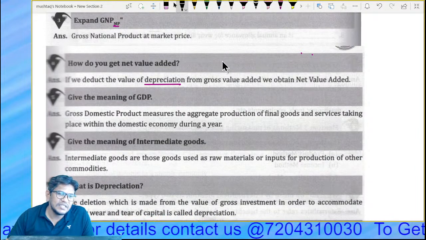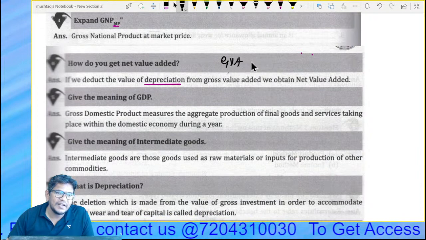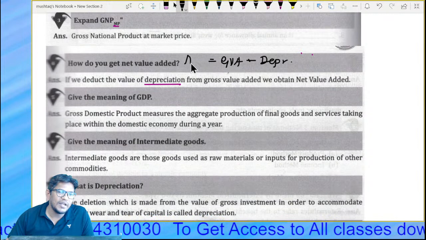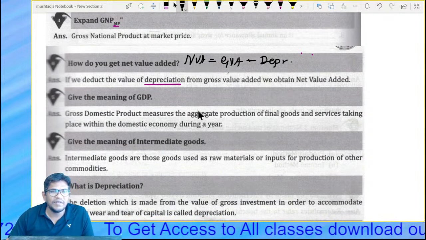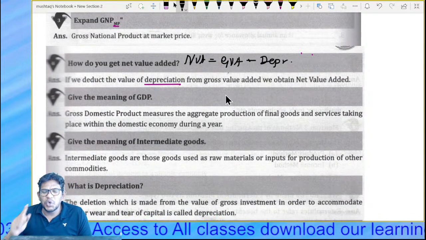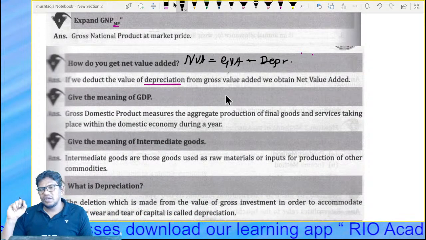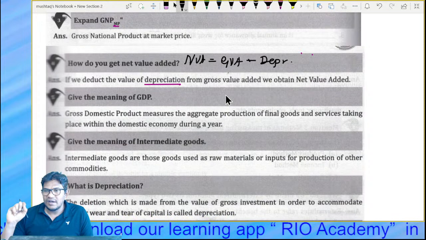In GVA, gross value added, minus what, my dear student? Depreciation. That is called net value added, NVA. So always remember, to get net, we have to minus depreciation. All right, my dear student, understood?